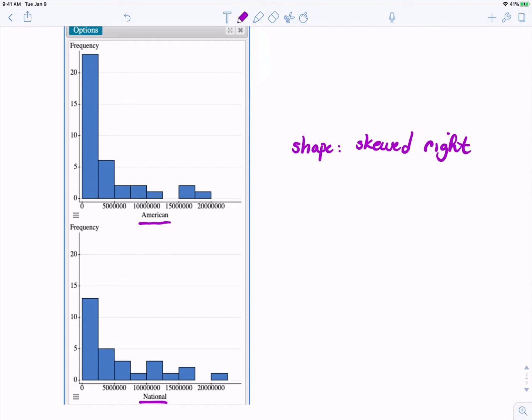Then there's a variety of ways you could compare the 2 distributions. In the American League, we see a higher frequency of lower paid players than in the National League, for example. That's one comparison we could make. We could also compare the amount of variability in the 2, although this is kind of challenging to do with a graph. When you do Chapter 3, we'll have numbers to use to compare.